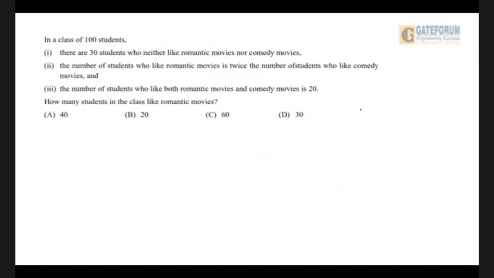Okay. These type of sums can be most easily solved by a simple Venn diagram. That's the easiest way to solve these rather than using set theory knowledge. Now you see a Venn diagram, all of you are familiar with this. Studying engineering, you are quite familiar with it. So this is the universal set, total 100 students they have seen.